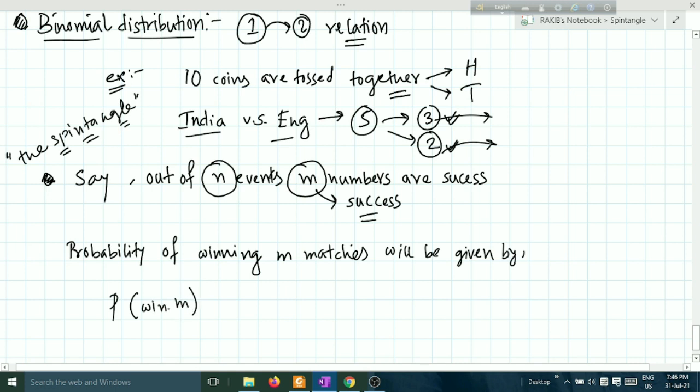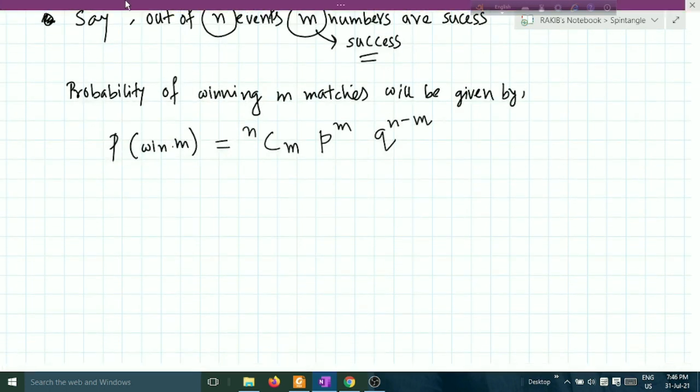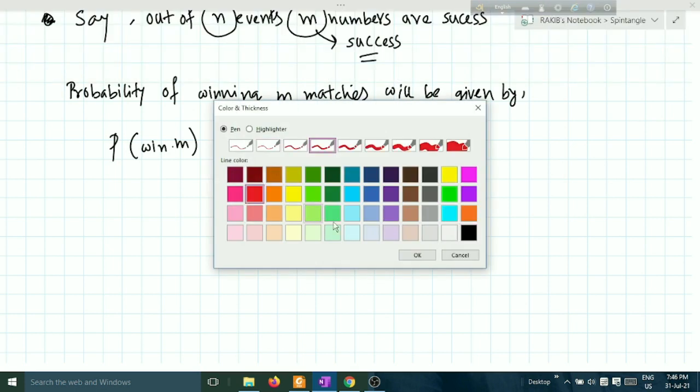You can write anything, you can write only P win. P win will be written as nCm p to the power m q to the power n minus m. Okay, this one is the basic formula of what binomial distribution is.